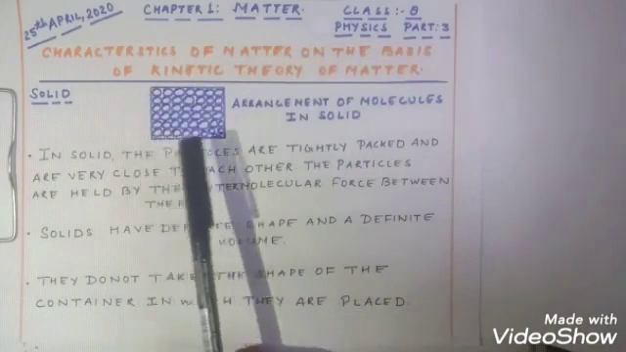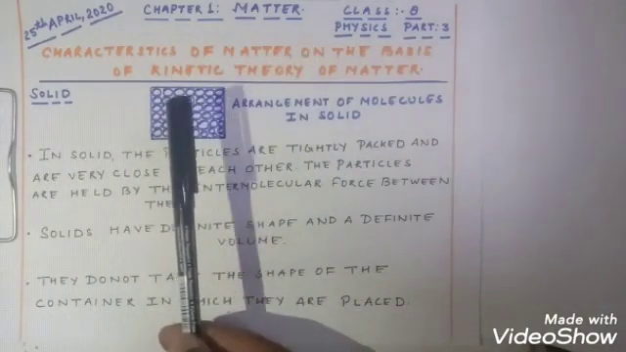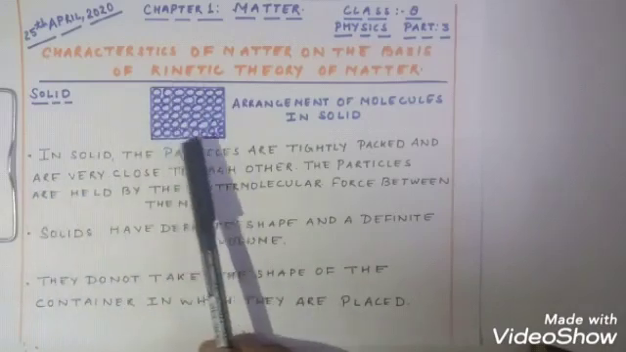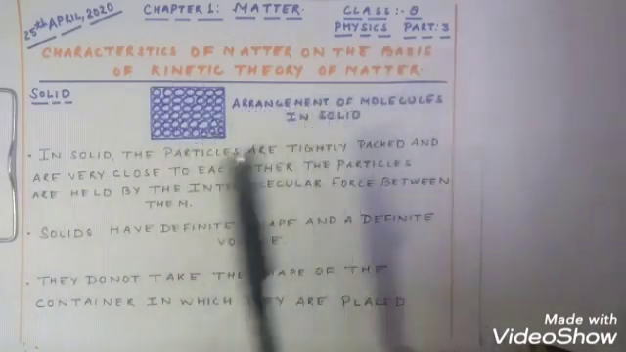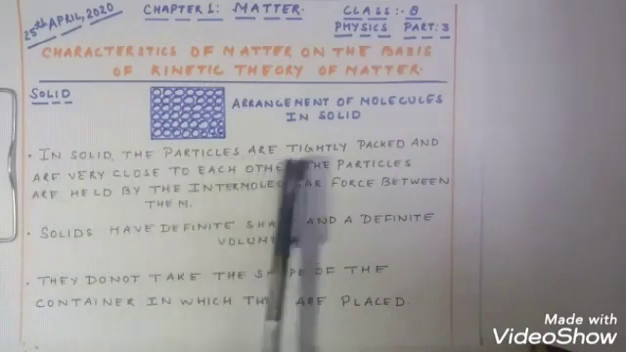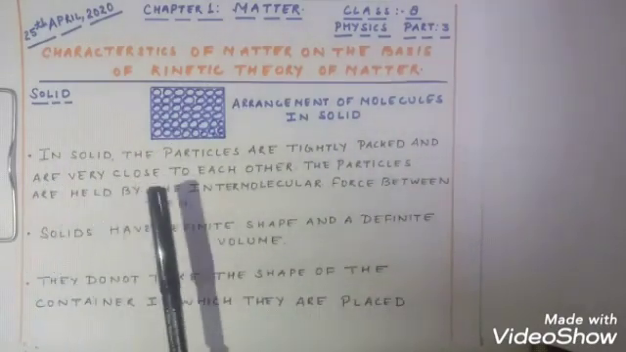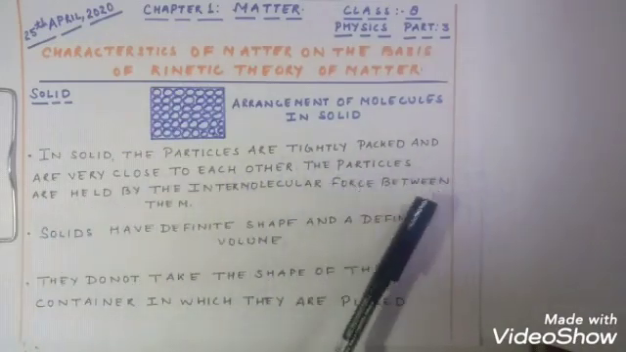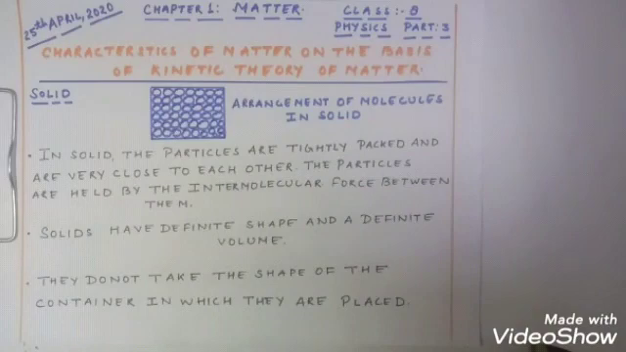Every matter has its own characteristics. So let us start with the characteristics of solid. Over here you can see the arrangement of molecules in solid. Let us see the first characteristic. In solid, the particles are tightly packed and are very close to each other. The particles are held by the intermolecular force between them.